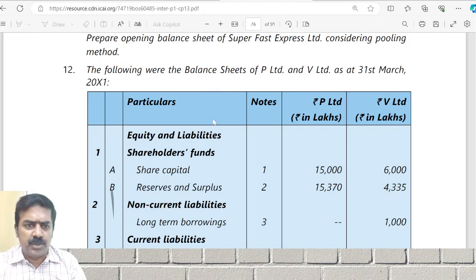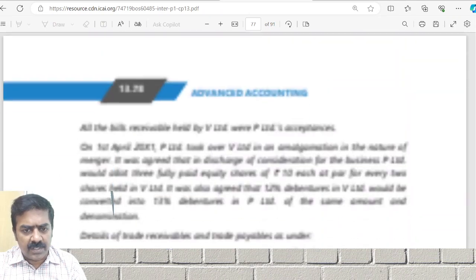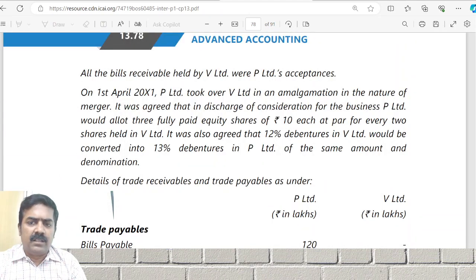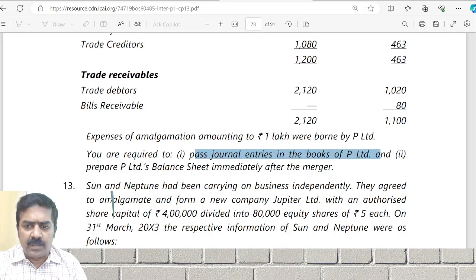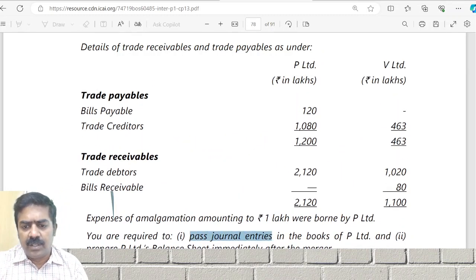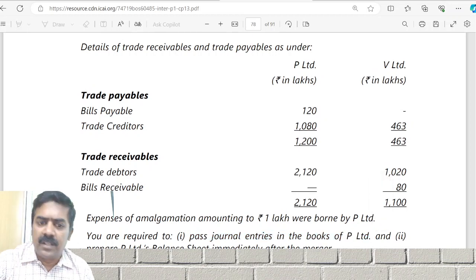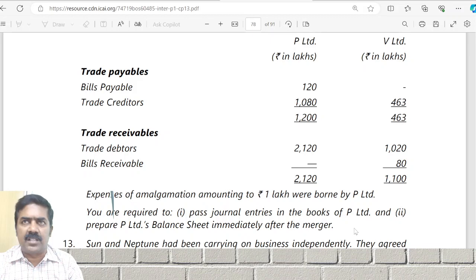Okay, we'll do it, no issues. Following is the balance sheet of P Limited and V Limited. We'll do this first. What is the purchase consideration? 3 shares for every 2 shares held. Pass journal entries in the books of which company? P Limited, and prepare the balance sheet. Expense on amalgamation to be borne by P Limited is given to us. So in the books of which company did they ask? Purchasing company journal entry as well as the balance sheet after merger they asked for.